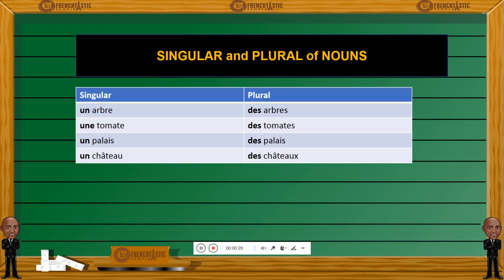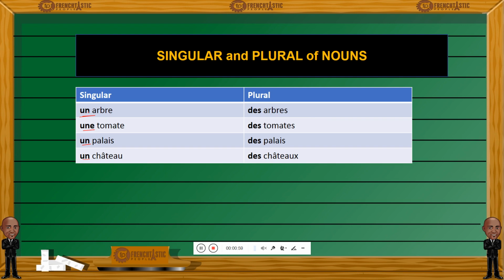So let's look at a few noun phrases. By noun phrase, I mean the combination of an article, here un, une, un. These are articles. So the combination of articles and nouns is called a noun phrase. Okay, so we have noun phrases here. Un arbre, des arbres. This column represents words in the singular form, and that one words in the plural form.